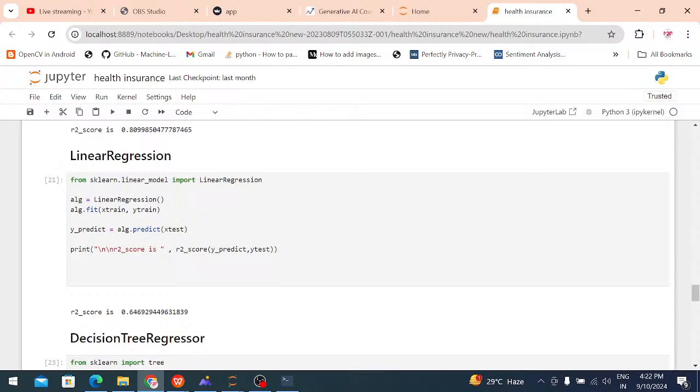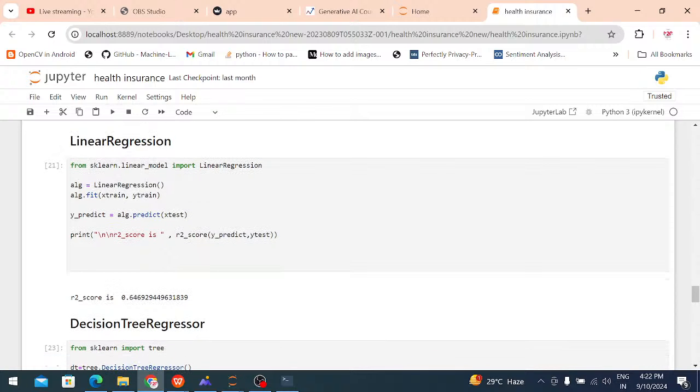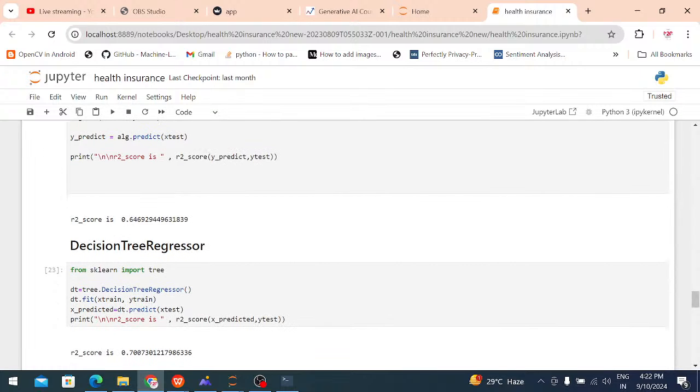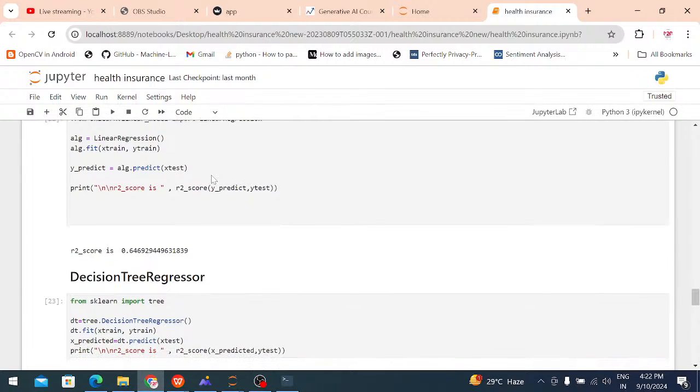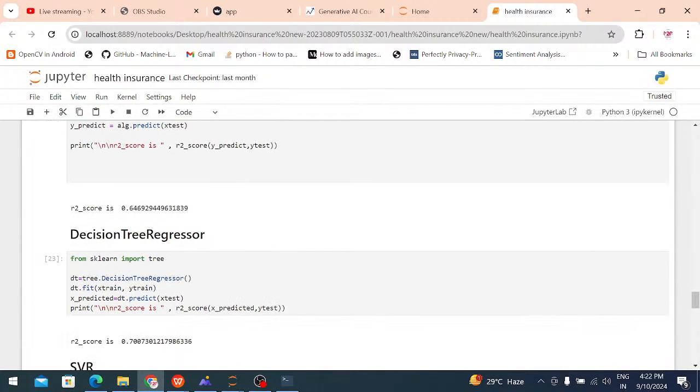y_predict = ALG.predict. For predicting, I am giving the testing values. For example, I give the input and then predict, to check whether this is working properly or not. For the checking purpose, I am using testing values. After that, it displays the r2_score. The linear regression model is working at only 64%.